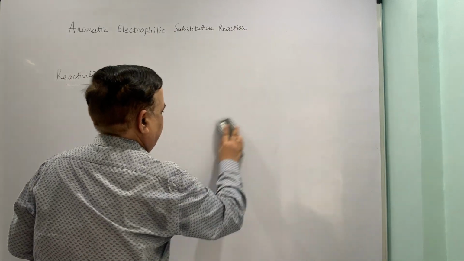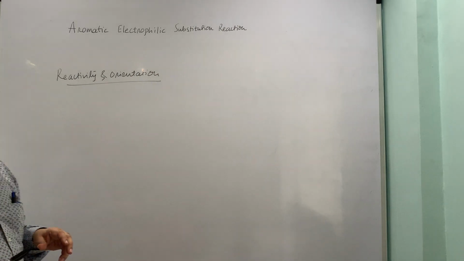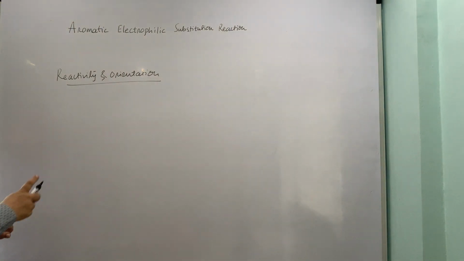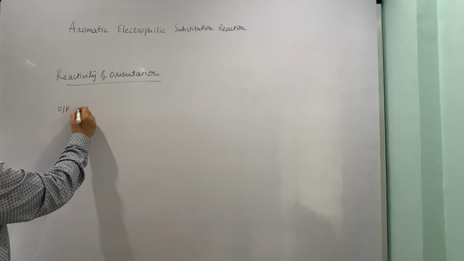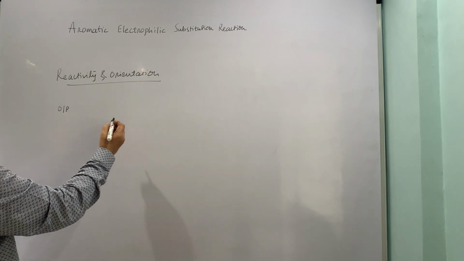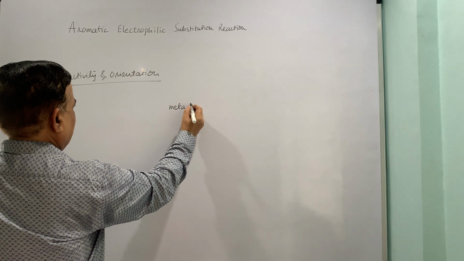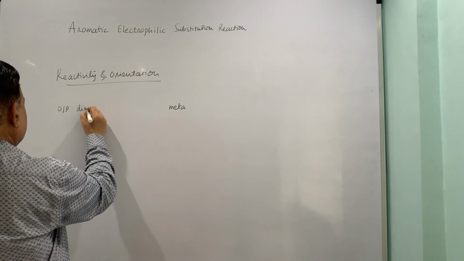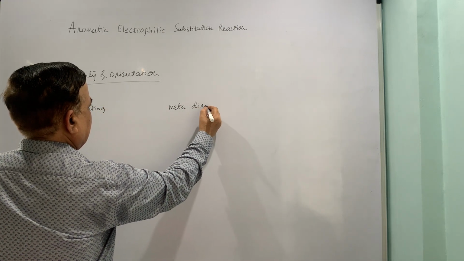Now for various substituents, the electron donors, acceptors, all those groups we have seen. Ortho para directing groups, and another category is meta directing. Now this is ortho para directing groups, and here it is meta directing group.